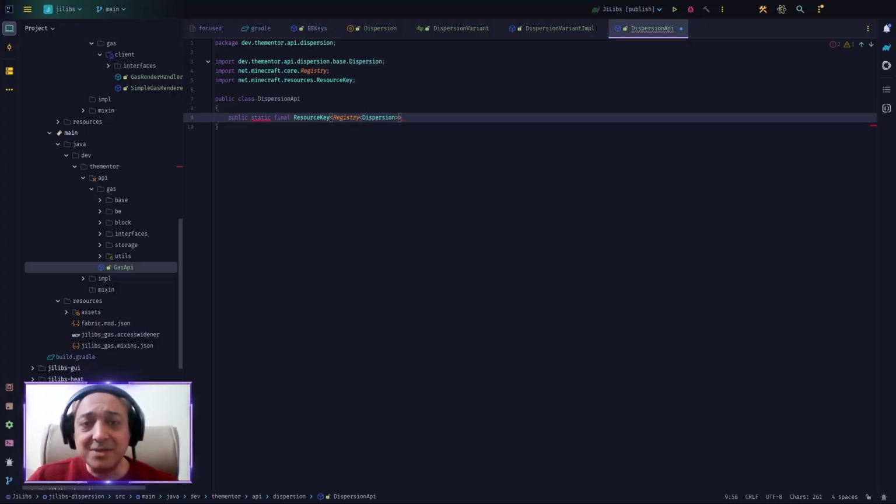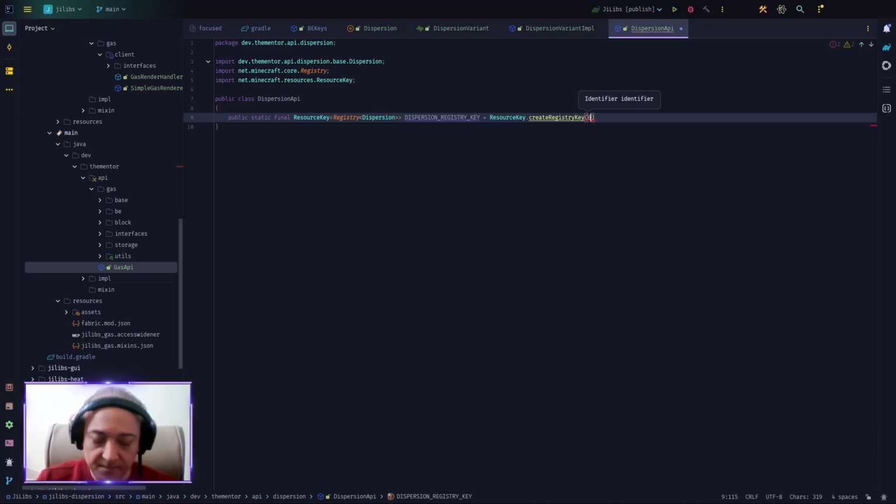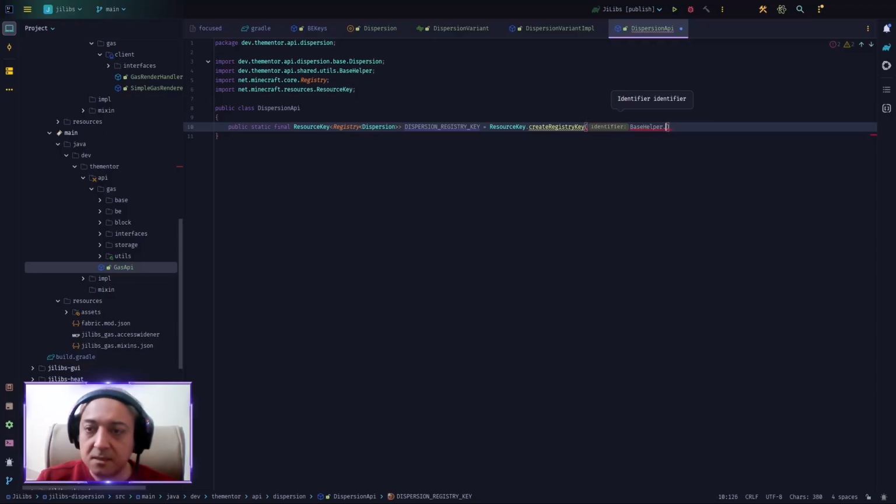Okay, this is a registry key that we are defining here, and we call it dispersion_registry_key equals ResourceKey dot. As you see, we have this create here, and we have the one that accepts an identifier. I want the one that accepts an identifier, to create a registry key from an ID. Now the ID is an identifier, so we have BaseHelper.id.